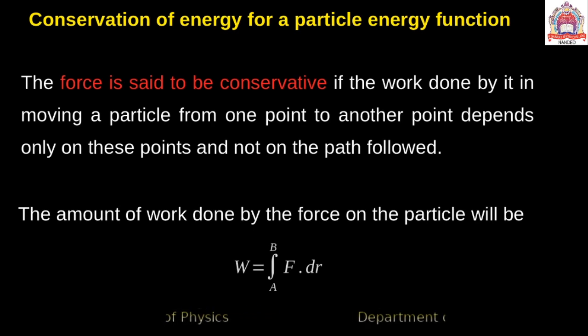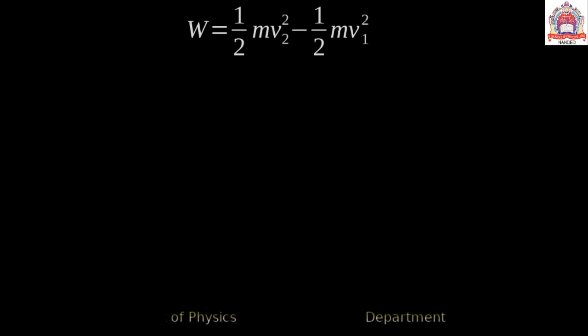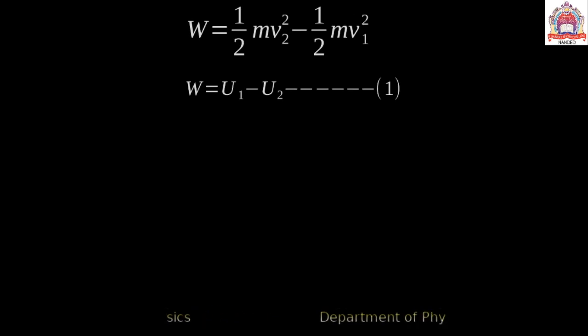As we already discussed, the integration of F dr from A to B is equal to half m v2 square minus half m v1 square. So half m v1 square is u1 and half m v2 square is u2, where v1 and v2 are the speeds of the particle at the first and second points respectively, that is the initial and final velocity of the particle.